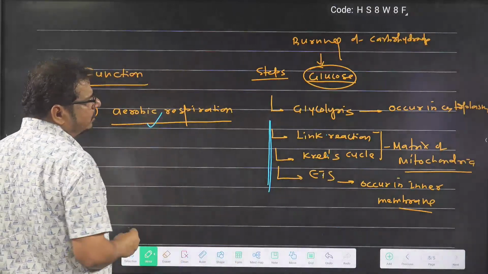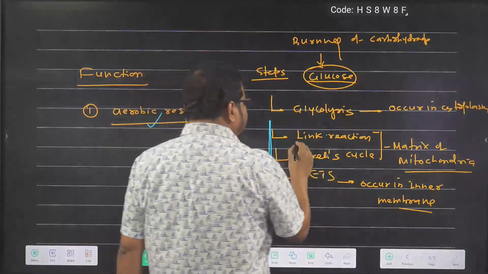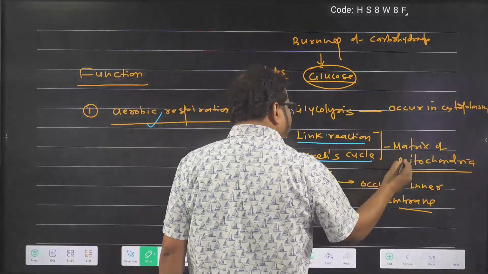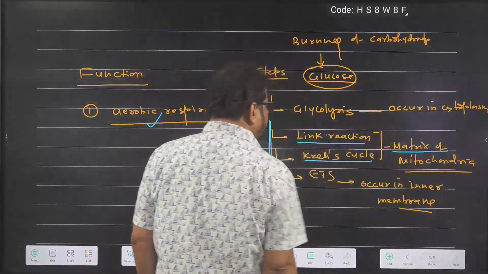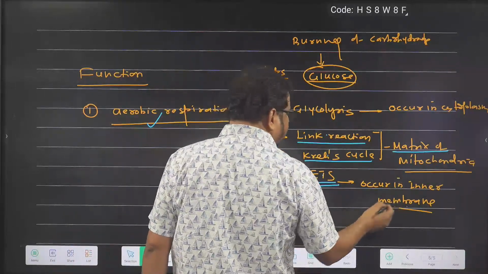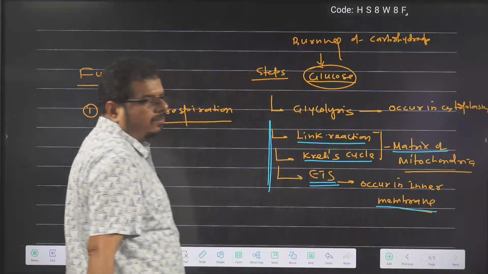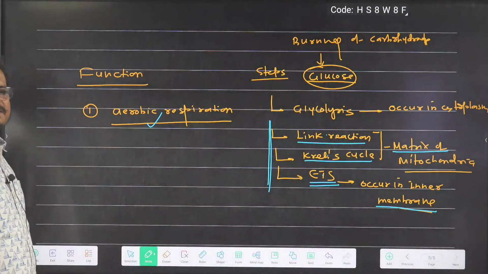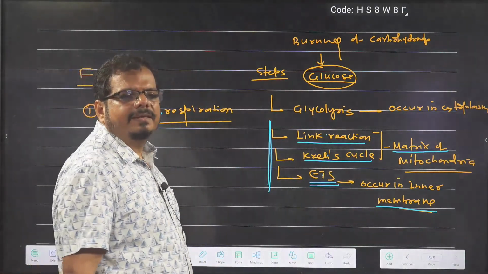So mitochondria's major function is what? Aerobic respiration. Which components of aerobic respiration? Link reaction and Krebs cycle. Where do they occur? Matrix of mitochondria. ETS is another component of aerobic respiration, occurring in the inner membrane of mitochondria. Did you get the idea? Is it clear? Is it all right?